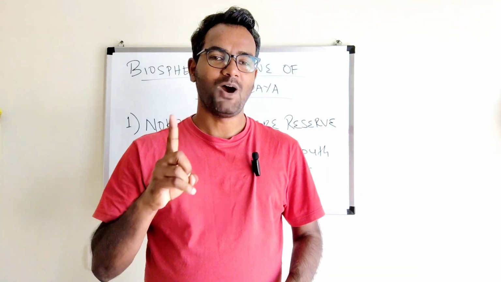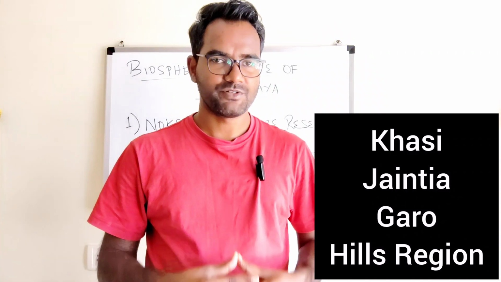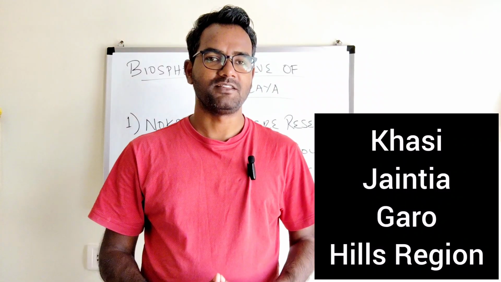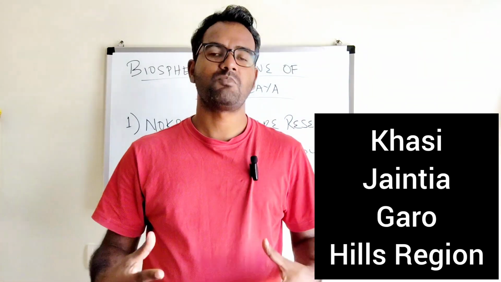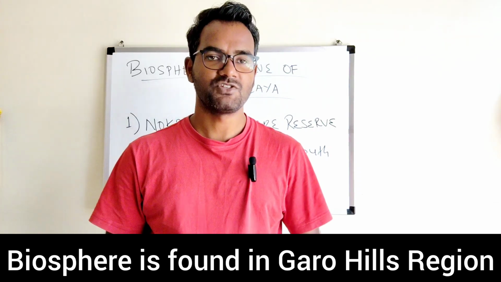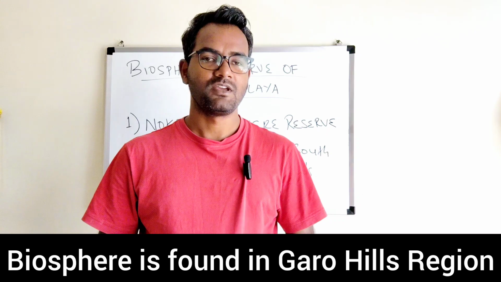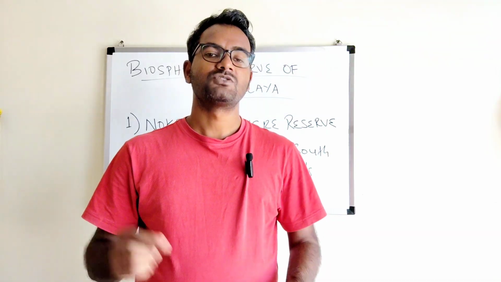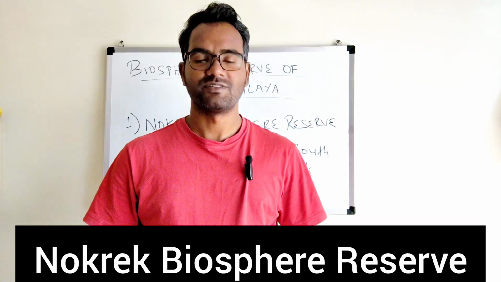So we have only one biosphere reserve in Meghalaya. And as we know, we have three distinct regions in Meghalaya, that is Jaintia Hill region, Khasi Hills region and Garo Hills region. So this biosphere reserve belongs to the Garo Hills region. In Garo Hills, which district do you find this biosphere reserve? And what is the name of that biosphere reserve? So the name of that biosphere reserve is Nokrek Biosphere Reserve, right?